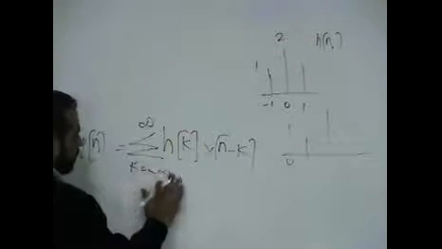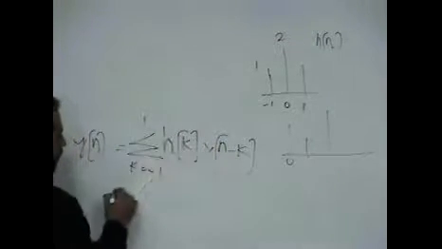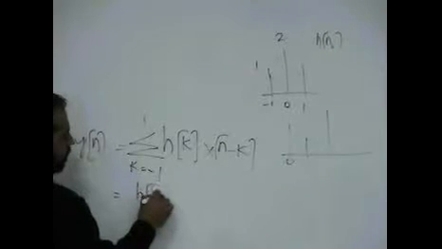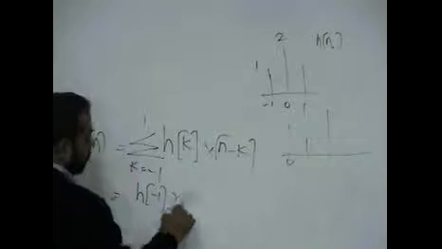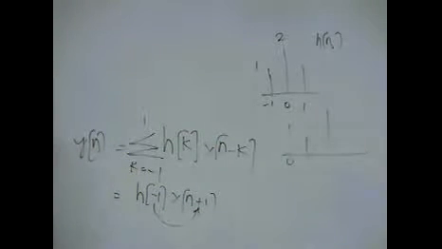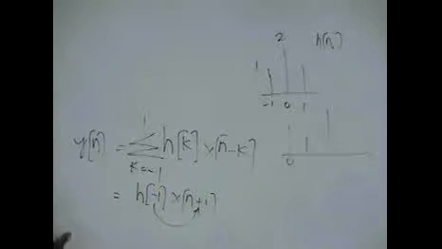So the summation is varying from -1 to 1. If you open this up, you get h of -1, x of n plus 1. So this minus will cause a future value in the expression, which you don't like.